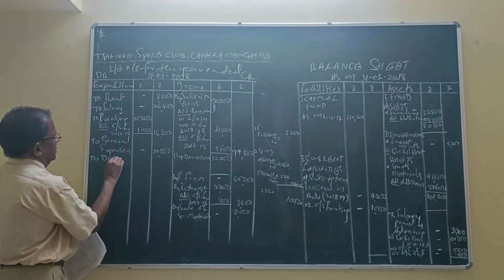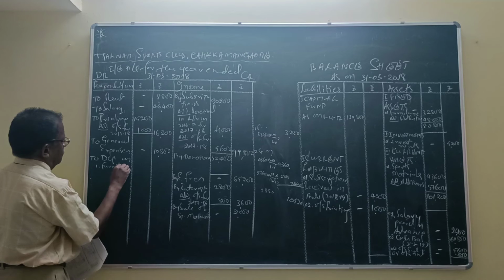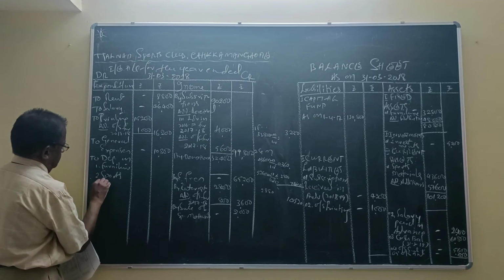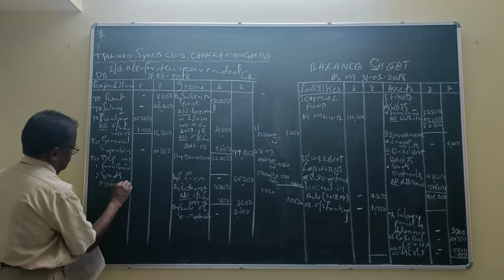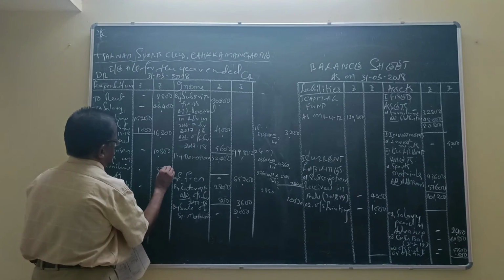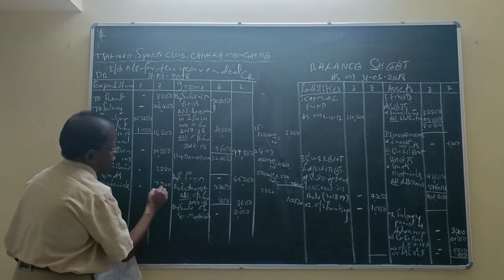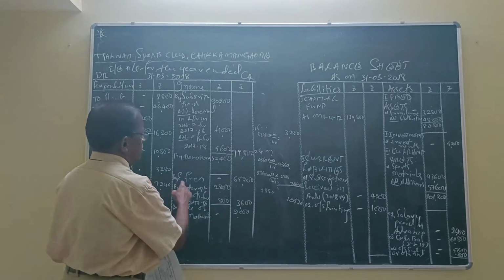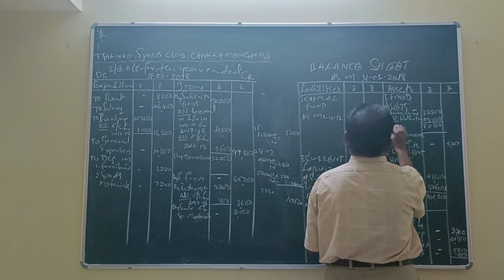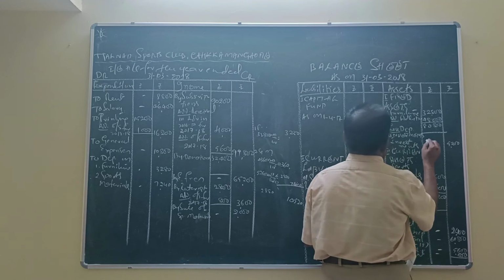Therefore, depreciation on number 1 furniture, number 2 sports materials. On the furniture, 3,280. On the sports materials, 7,240. Correct. And these two amounts should be shown in the balance sheet as a deduction from the concerned asset. In the furniture, less depreciation 3,280.